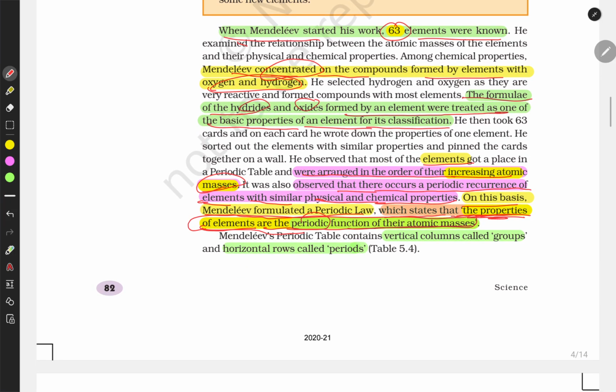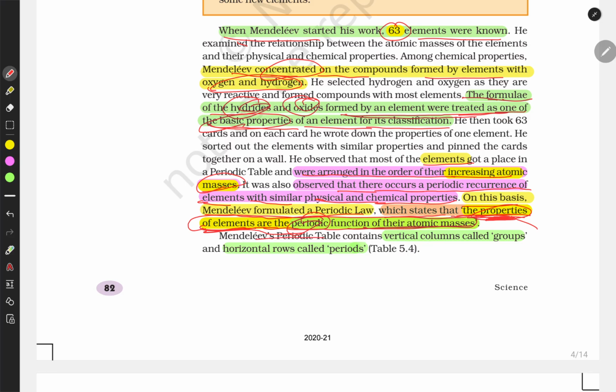So what are these properties? What he understood by property is the formation of hydrides. Hydrides and oxides formed by the element were treated as one of the basic properties. So these were the properties along with the others, and he concluded that the properties of an element are the periodic function of their atomic masses.